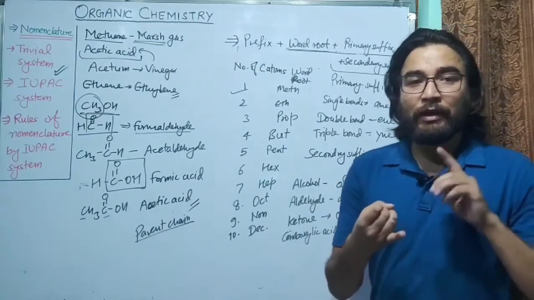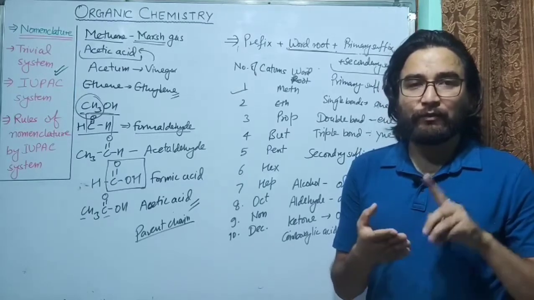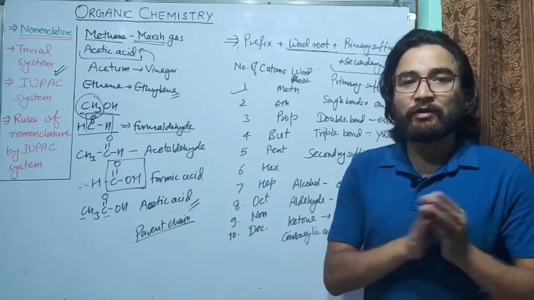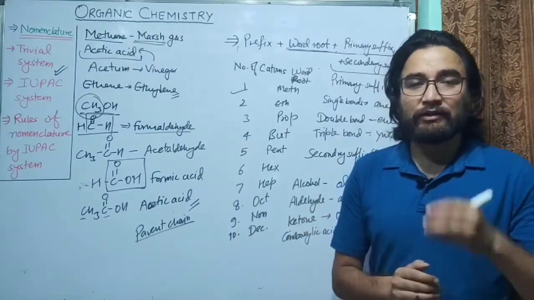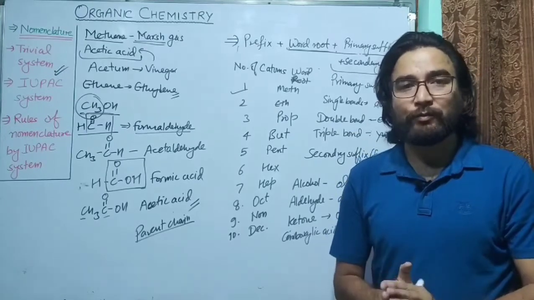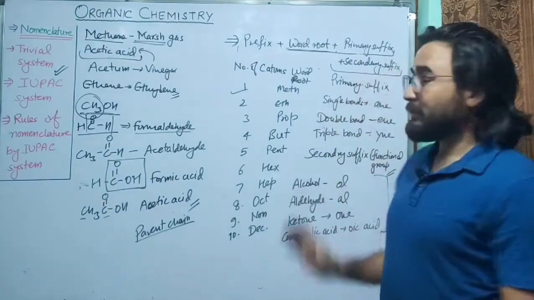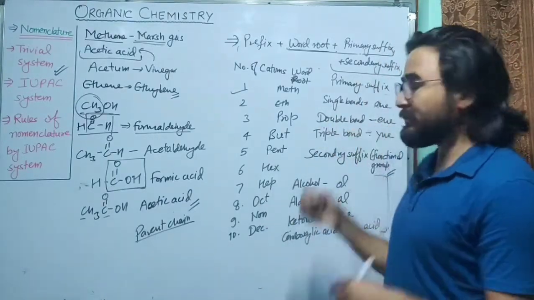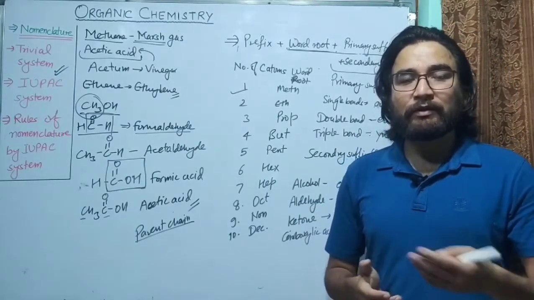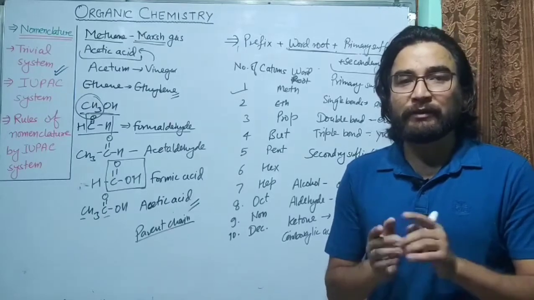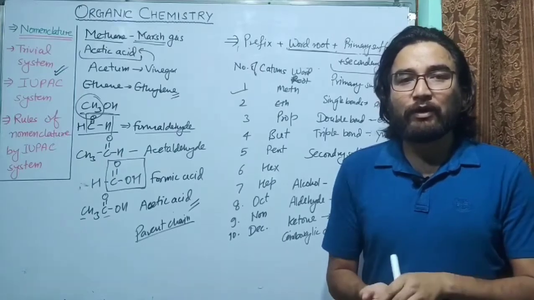So you have understood that word root is used for the number of carbon atoms. Primary suffix will decide whether there are single bonds or double bonds or triple bonds between carbon atoms, and secondary suffix will decide the functional group. Now, there may or may not be a functional group present in the organic compound. So if there is no functional group, we don't need secondary suffix, but there are definitely single, double or triple bonds between the carbon atoms. So we have to use the primary suffix. It means primary suffix is necessary. You can't have a compound without the primary suffix.